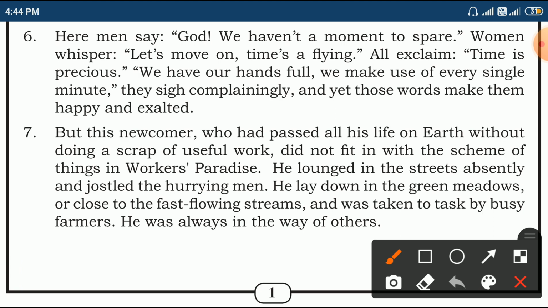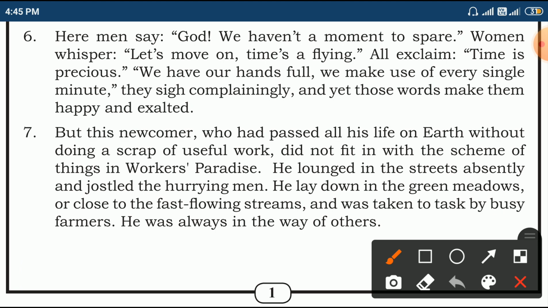He wasted his time in useless work and he didn't do even a scrap of useful work on earth. That's why he came here and also is not fit. He is totally unfit for this scheme of things in workers' paradise.